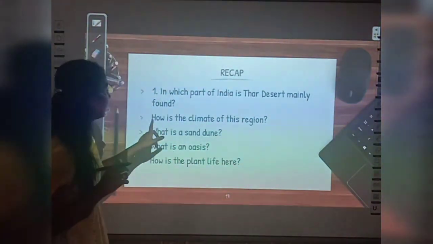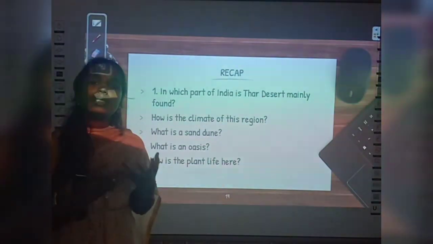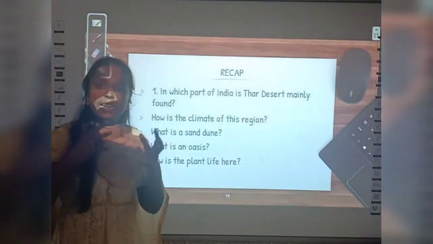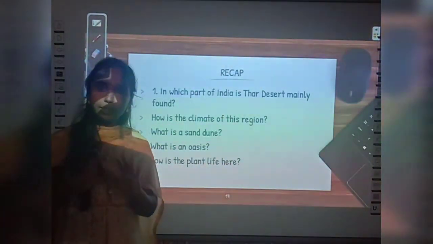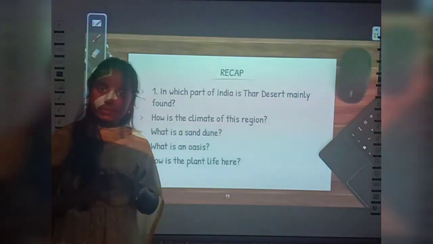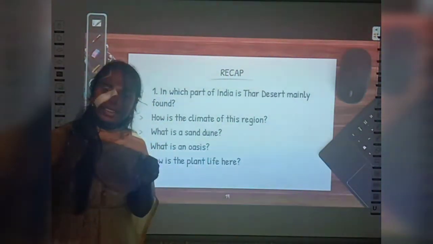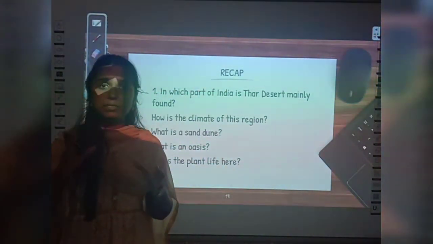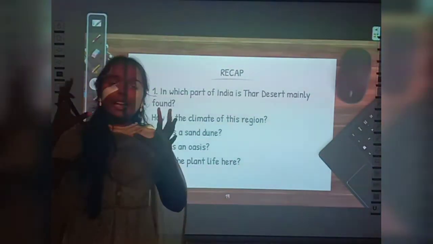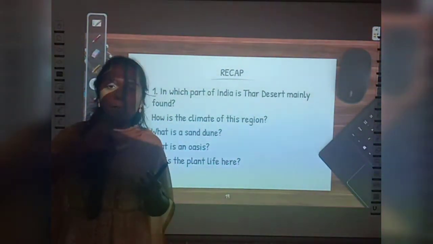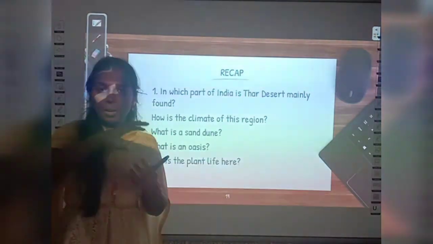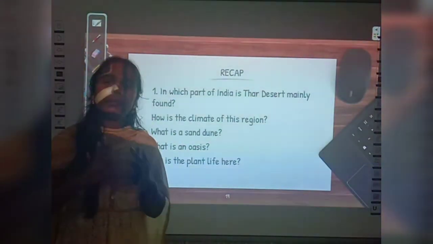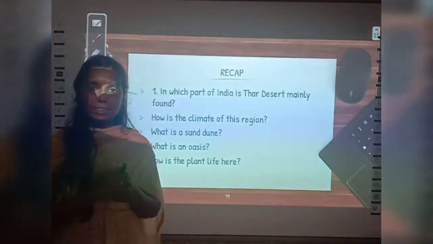Very good. Now see, second question, how is the climate of this region? It is very extreme, right? How will be the summer? Days will be very hot and nights will be cooler. How will be the winter season? Days will be warm and the nights will be very cool. Okay. Now, what is a sand dune? Yes, winds will carry soil with them and deposit that at one place to form a small hill of sand, right? So a small hill of sand formed by the wind is known as a sand dune. And mostly the entire part of the desert is covered with sand dunes only.